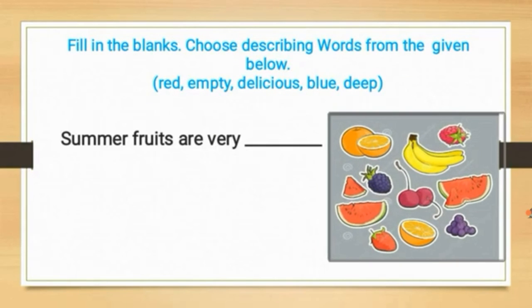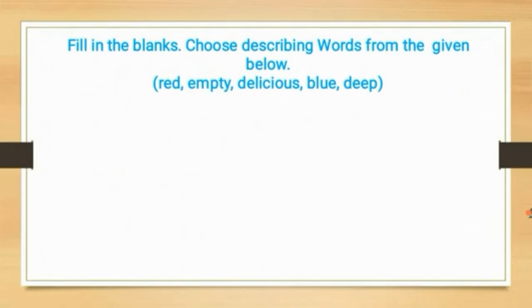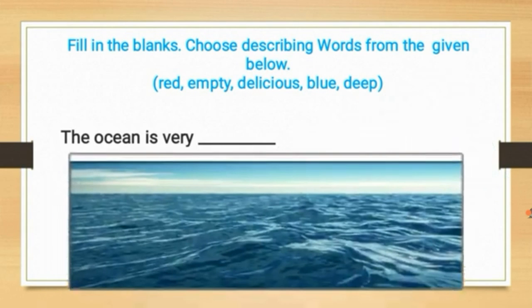Summer fruits are very dash. How are they? They are tasty. Tasty means delicious. Summer fruits are very delicious. It is a describing word. It shows how the fruits are. See here, the ocean is very dash. How is the ocean? We can't say red, empty, delicious, blue. It is deep. The answer is deep. The ocean is very deep.